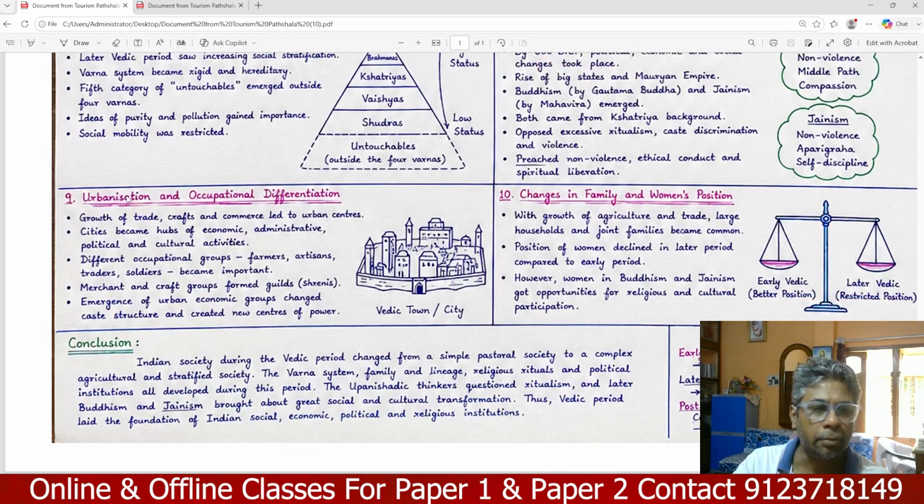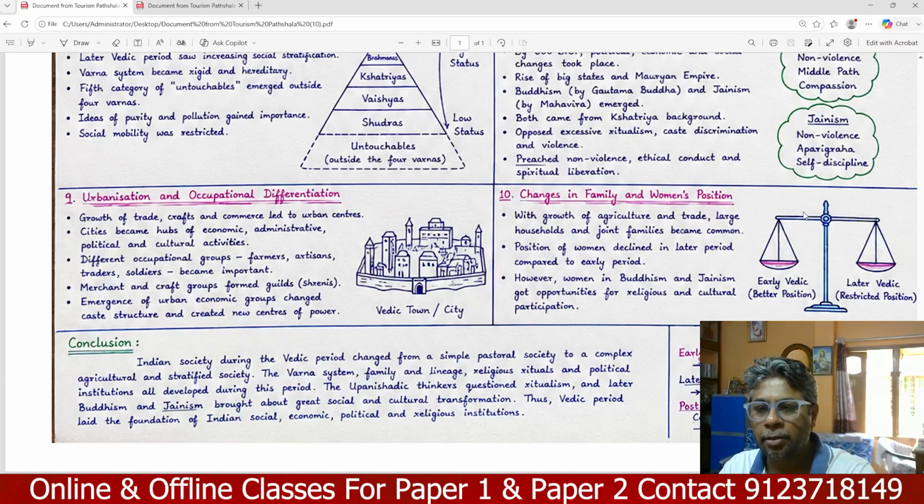Next, we observe urbanization and occupational differences. Growth of trade, craft and commerce led to urban centers. Cities became hubs of economic, administrative, political and cultural activities. Different occupational groups such as farmers, artisans, traders and soldiers became important. Merchants and craft groups formed guilds. The emergence of urban economic growth changed the caste structure and created new centers of power. This is the Vedic town and city.